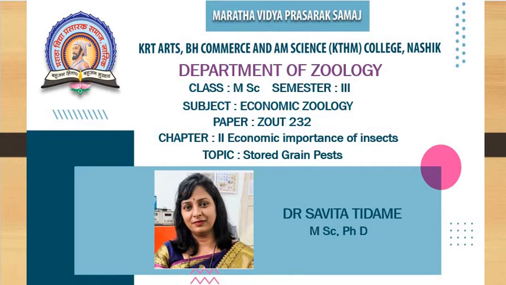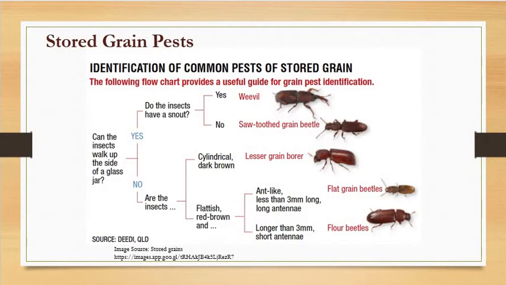Now, what are the stored grain pests? Those pests, those insects which are feeding on the stored grains, are treated as stored grain pests. Why pest? What is the definition of a pest? A pest is any organism which is harmful to humans and their property. So it is said to be a pest.